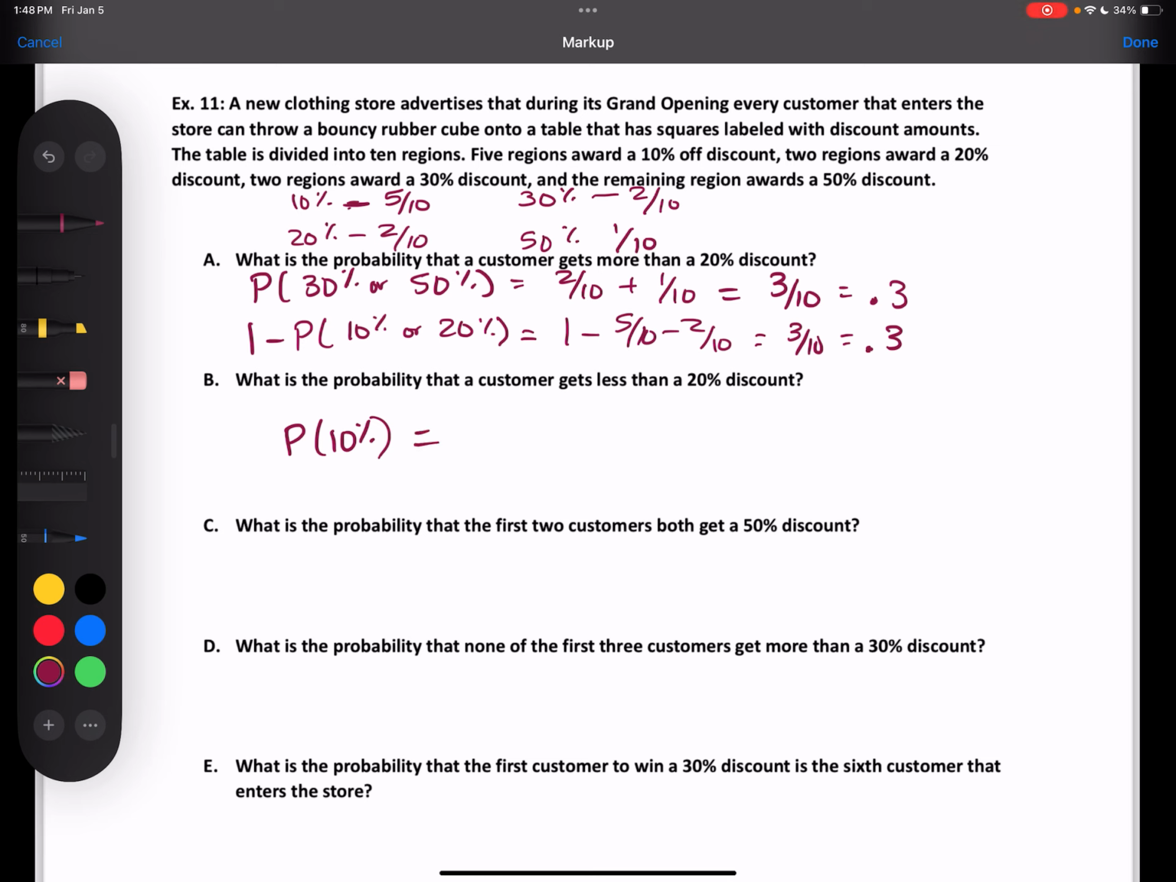I like repeating it. So we said that's 5 out of 10, which would be 0.5.